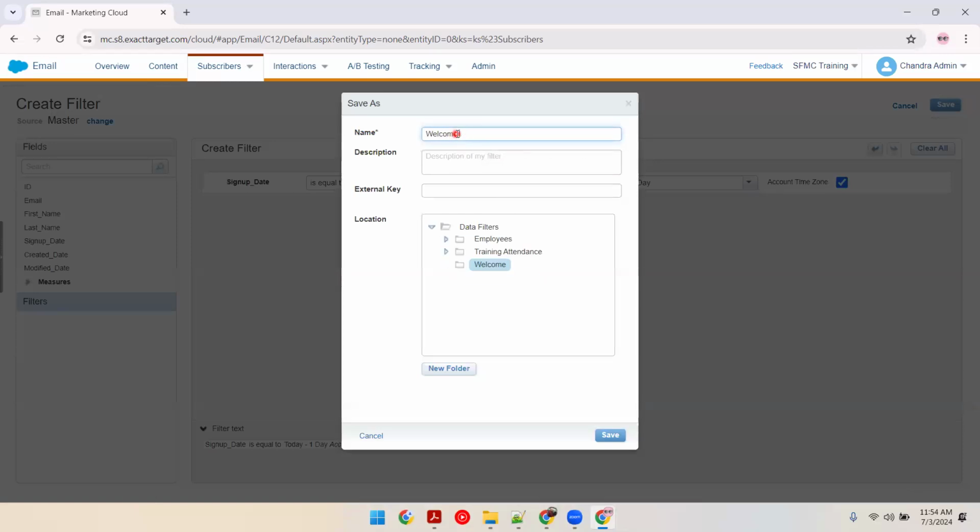data filter. So to make it very clear, this is phase one data. Welcome phase one data filter. I usually name it after whatever I create. If it is automation, I'll name it as automation. If it is filter activity, if it is email, everything, I'll just name it like this. This is welcome phase one data filter. I'll click on it.